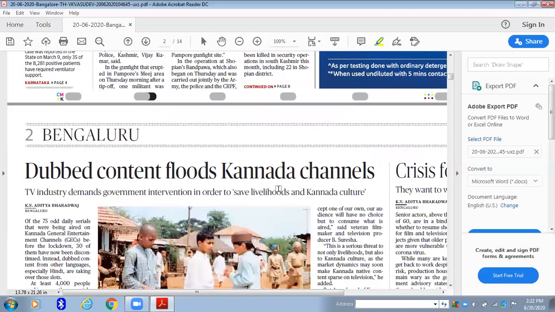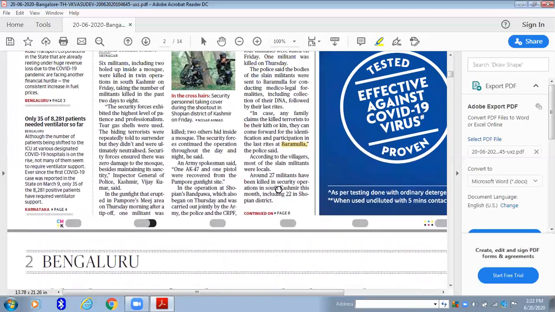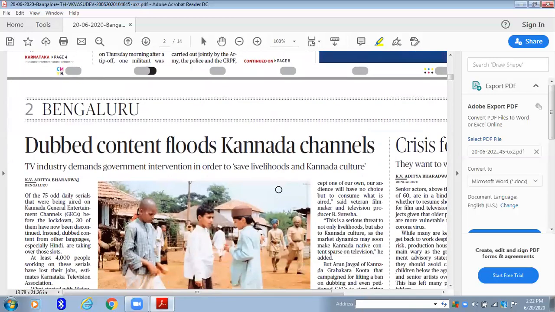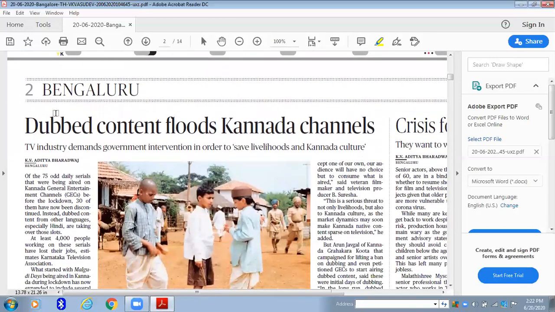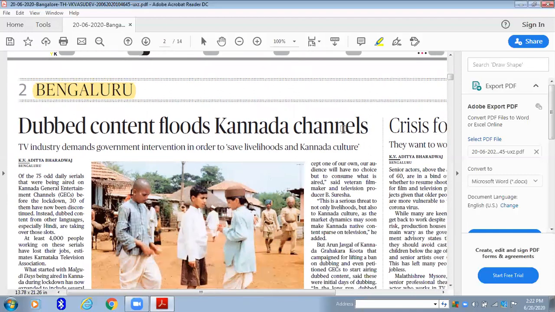All right. Now we'll move on to the next page. As I've told you, the first page is all about the main important headlines, so you should be careful while reading the first page. Now coming to the second page, it's like a general regional paper. Since it is a regional paper, they'll be speaking about issues in and around Bangalore or any new policy by the government. So if you are preparing for KPSC even, then just take note if the government has come up with any important policy, or else is this just reporting. If this is just reporting like the previous news items, you can straight away skip it.